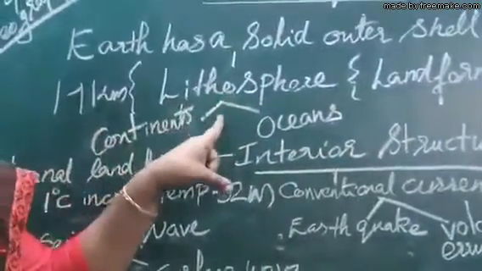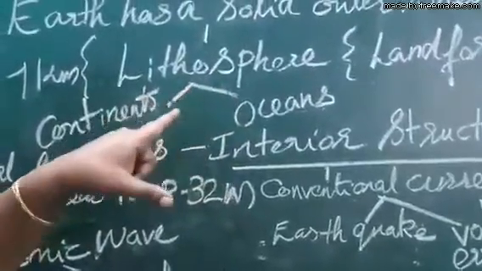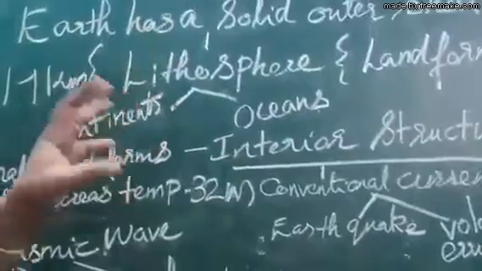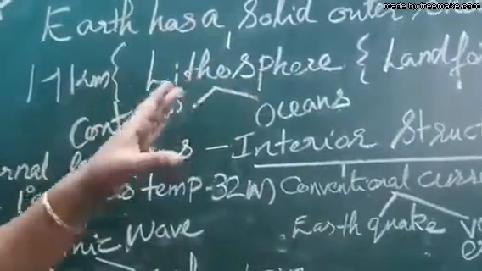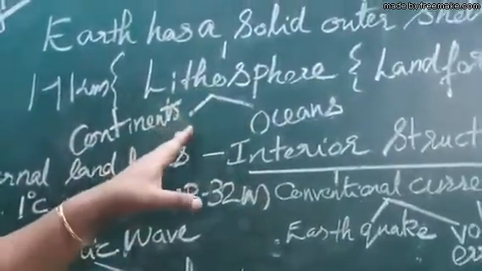Now, lithosphere consists of continents and oceans. So all continents and oceans are the part of lithosphere. Why? Because it is the outer crust of the earth. So these continents and oceans are the part of lithosphere.